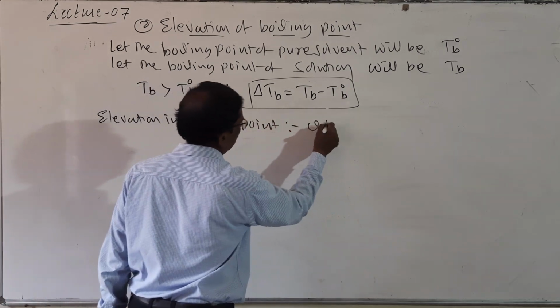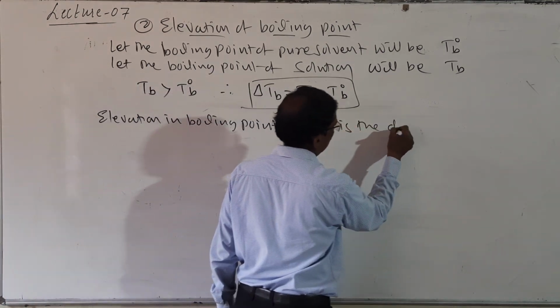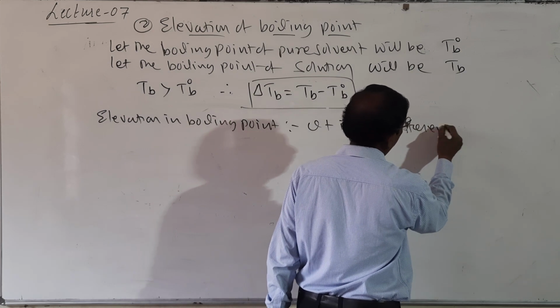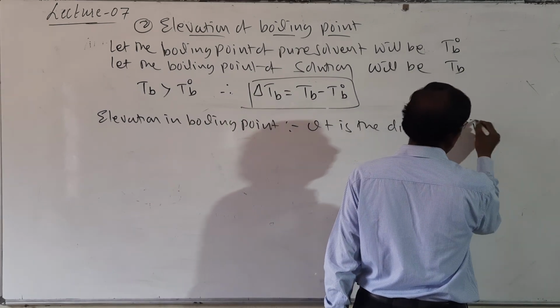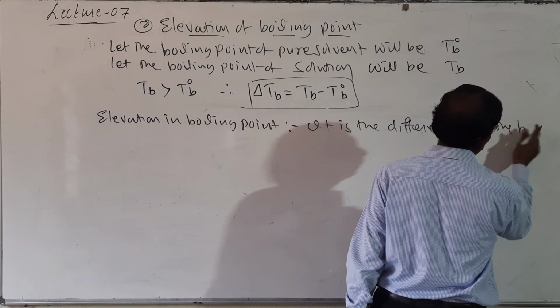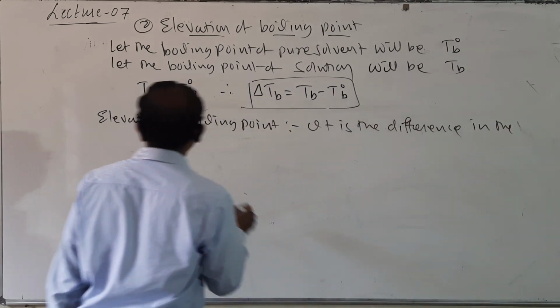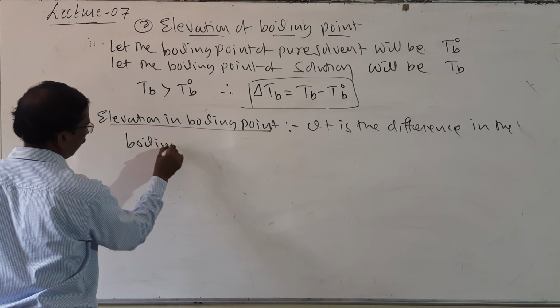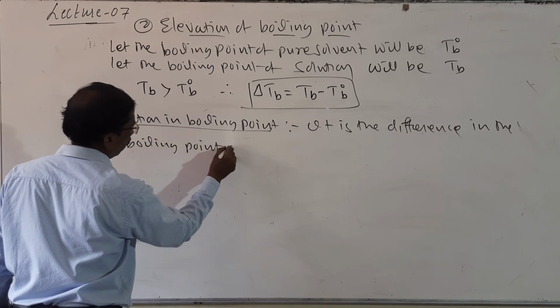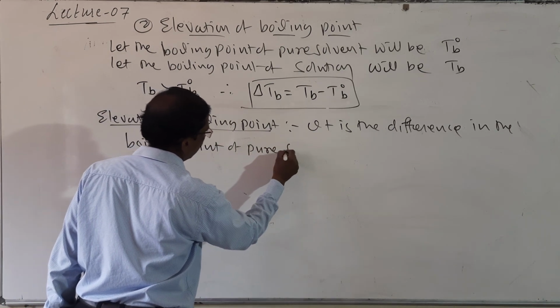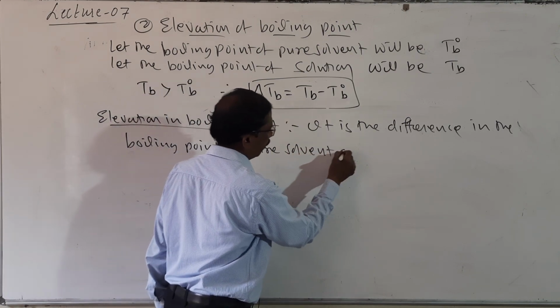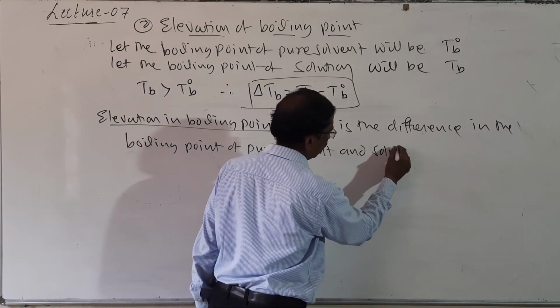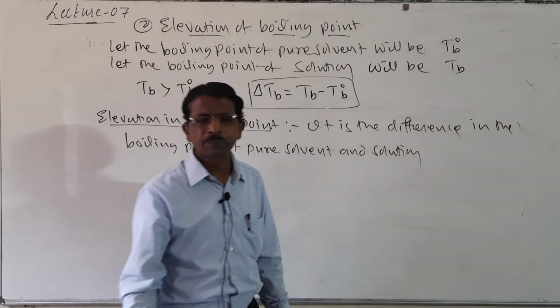Elevation in boiling point. It is the difference in the boiling point of pure solvent and solution.